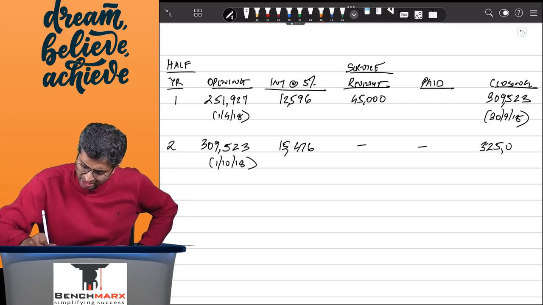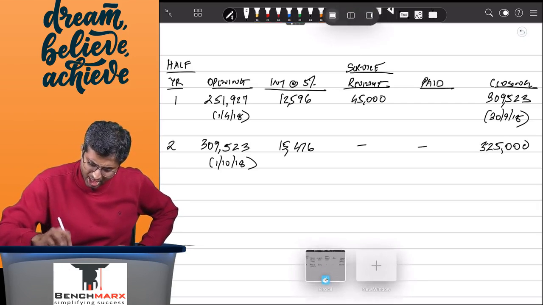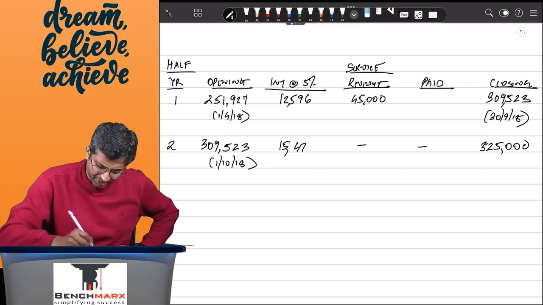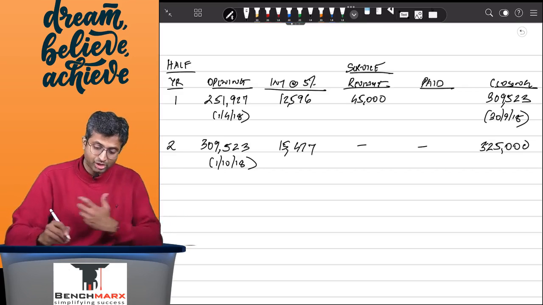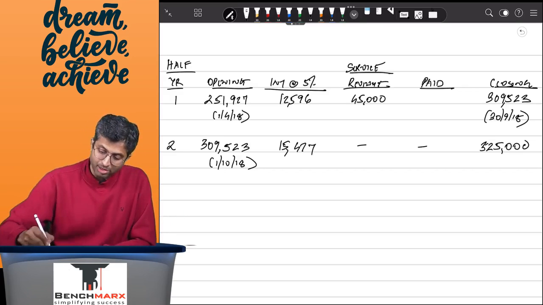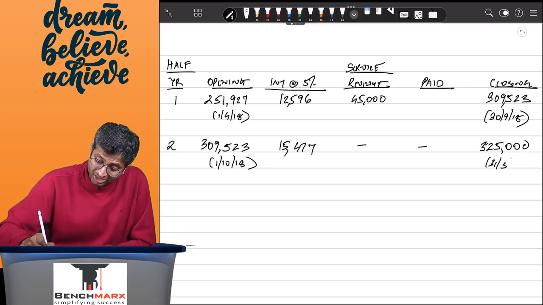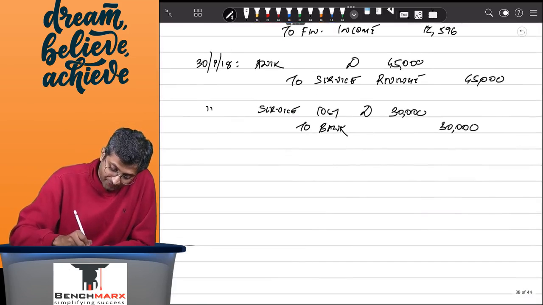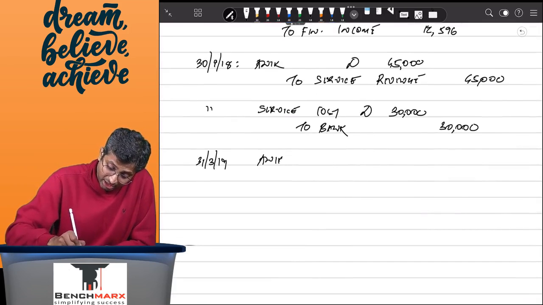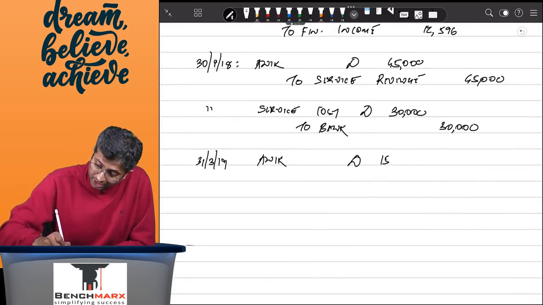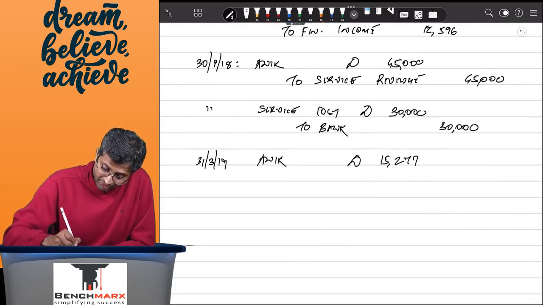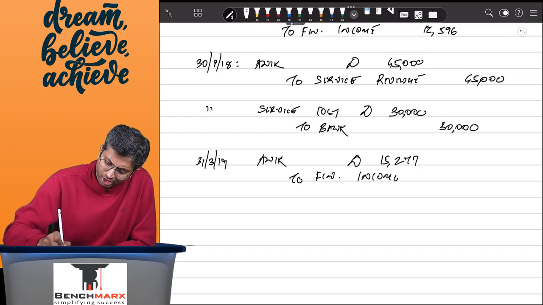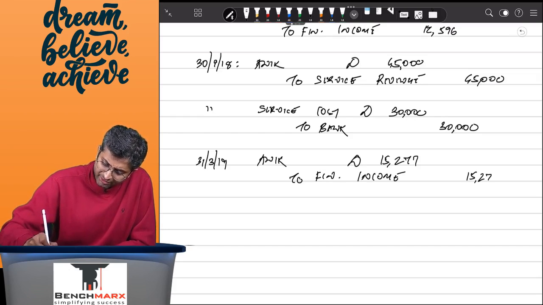So this is around 3,25,000 approximately. Let us say I make this as 577, in which case Mr. ANIC has to pay me 3,25,000 on 31st March 19. Does he pay me? No. So over here, if I go to 31st March 2019, there will be a further interest receivable from Mr. ANIC of 15,277 to, let us say, finance income. I'm just doing this in short, of 15,277.